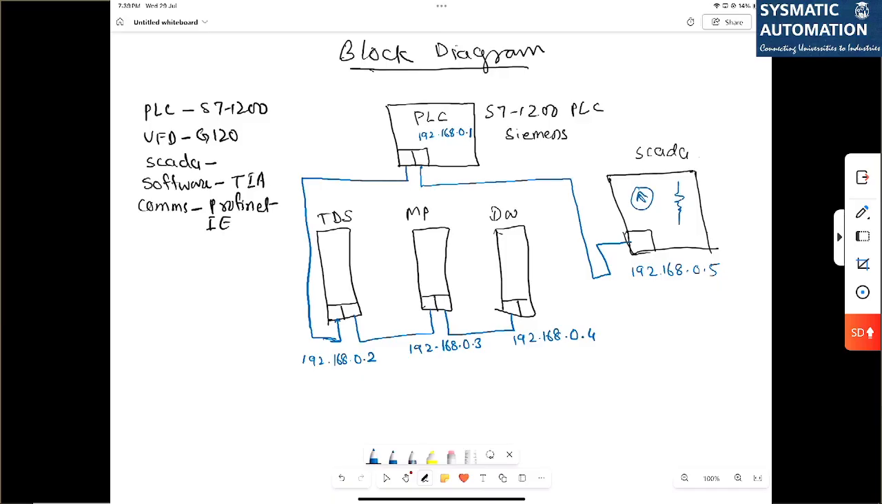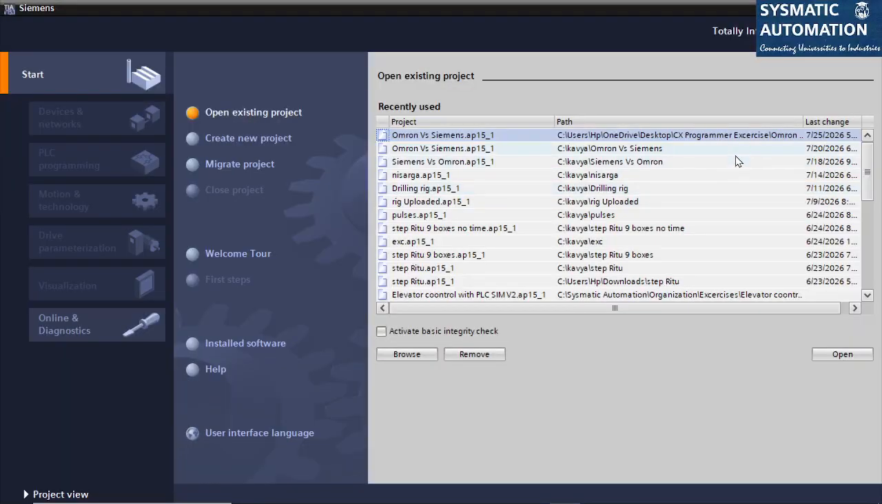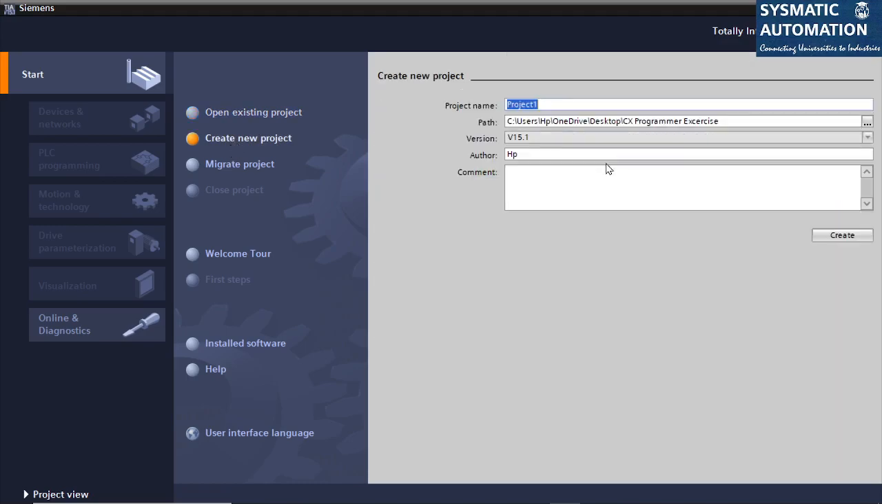So with that, we will start creating the PLC program, the VFD programs, and then the SCADA program. So let's go forward now. My TIA Portal is open now. I will create a new project. Create new project. So I will name it cyber rig.